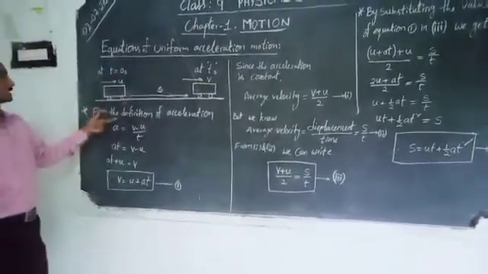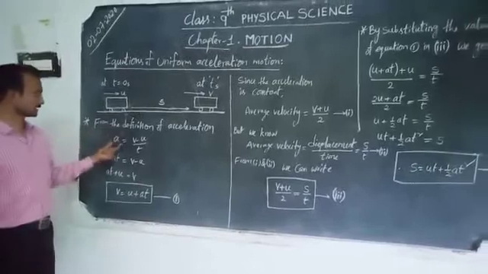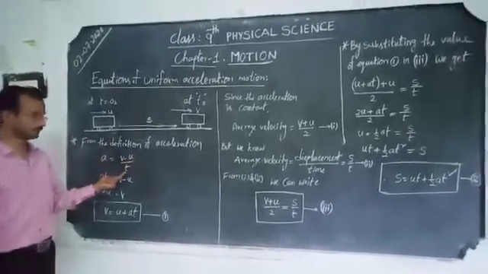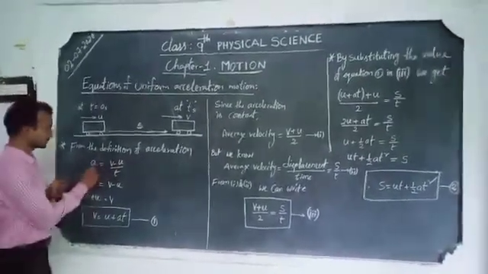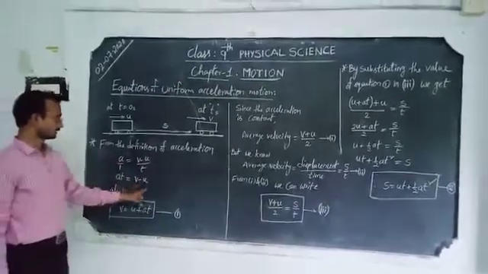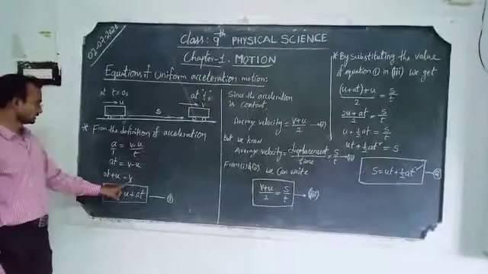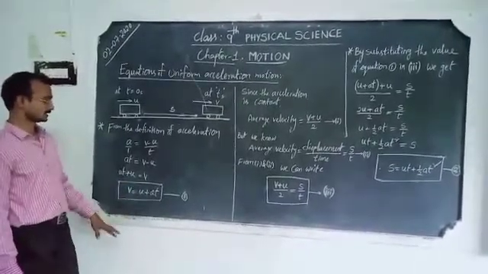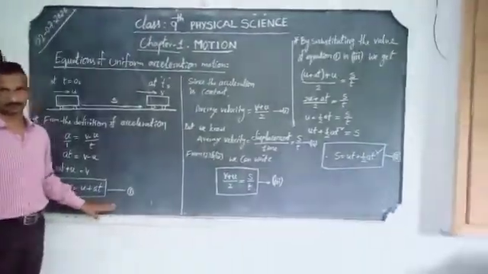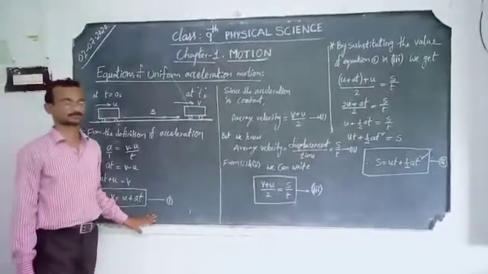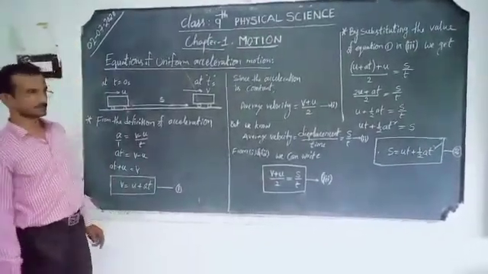From the definition of acceleration, a can be written as a equals v minus u by t. By cross multiplication, at is equal to v minus u, so v is equal to u plus at. Therefore, v equals u plus at is equation 1. This is the first equation for uniformly accelerated bodies. And next, let us derive the next equation.